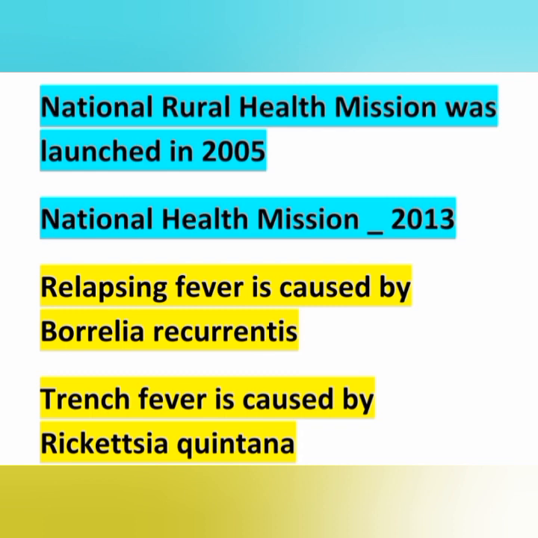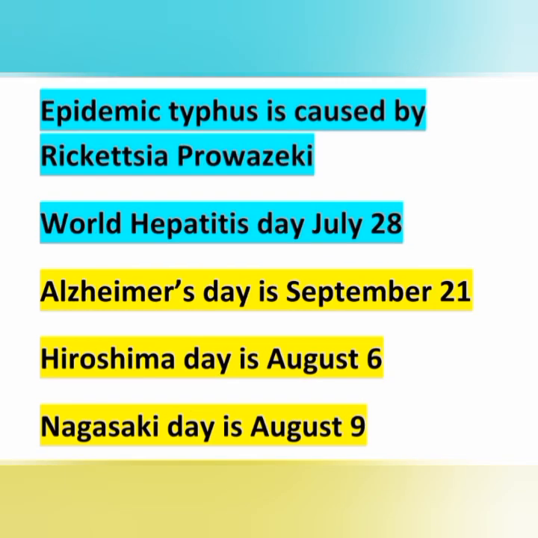Next important point, National Rural Health Mission was launched in 2005 and National Health Mission in 2013, NRHM 2005 and National Health Mission NHM 2013. And relapsing fever is caused by Borrelia recurrentis and trench fever is caused by Rickettsia quintana. These causative organisms are important. Any one causative organism can be expected, and also the years are important. Okay, and epidemic typhus is caused by Rickettsia prowazekii. Epidemic typhus, these are all lice-borne diseases.